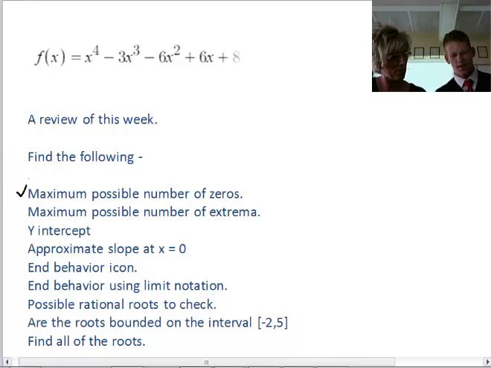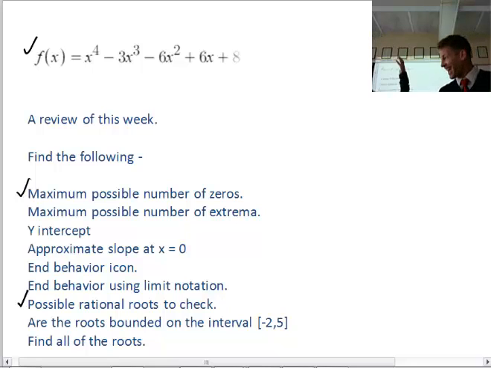Can you tell us how we would find the maximum number of zeros for this function, Ms. Lineski? Are you asking for all the rational zeros, or all real zeros, all zeros? All possible roots. So we're talking about the P over Q. No, that would be when we get down to that. I'm sorry, I'm misreading. So we're looking for the degree. Oh, that's what you're asking. The degree. There we go.